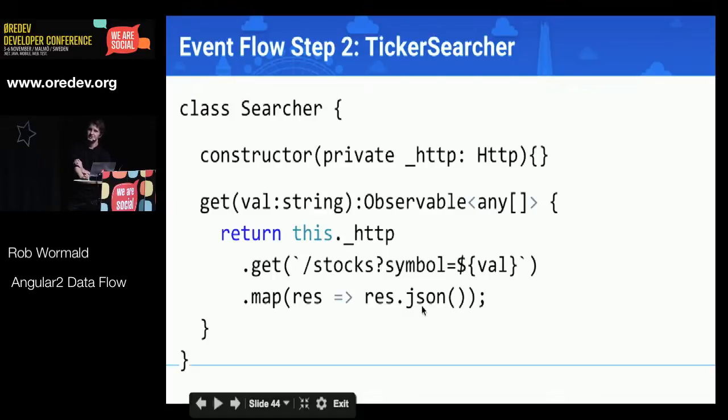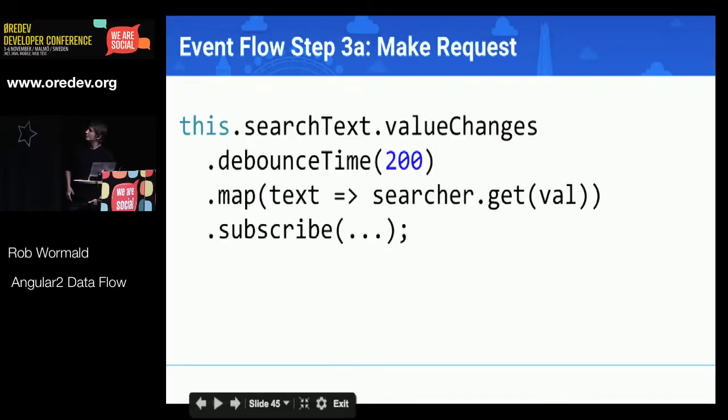So Angular2's HTTP library works a lot like fetch. We actually designed response and request to match the fetch API. So it's quite a similar API to what you're used to. So again, the way to read this is HTTP GET and then map instead of then the response and only return the JSON, right? So when we wire that in, it looks like this. So we've got our value changes, and each time the value changes, we're going to wait 200 milliseconds.